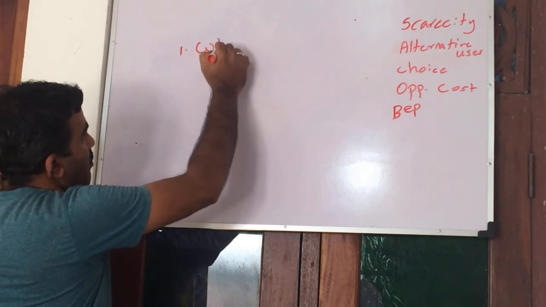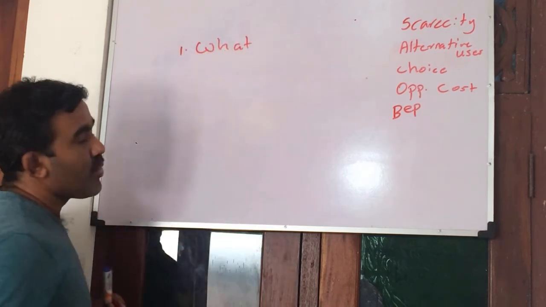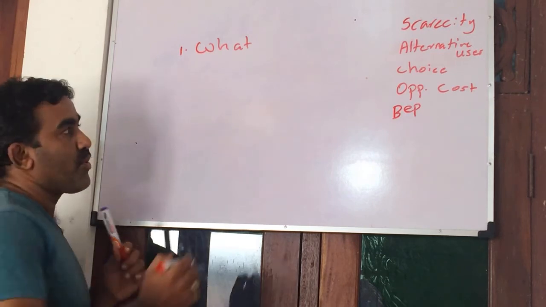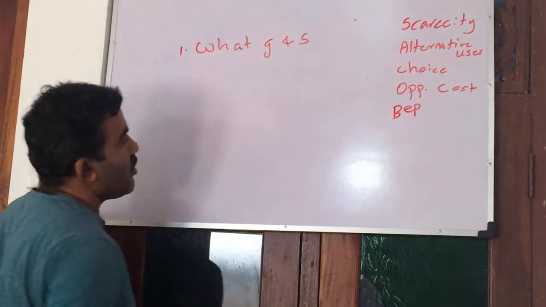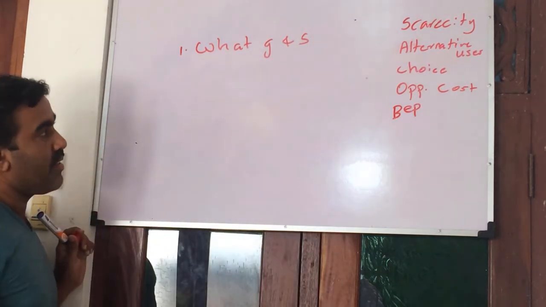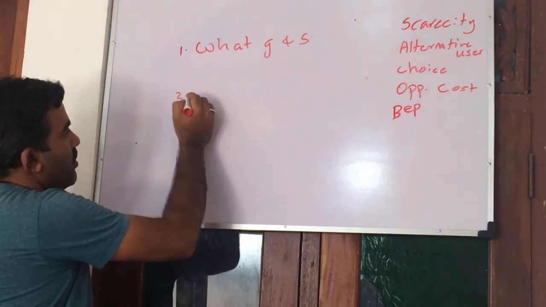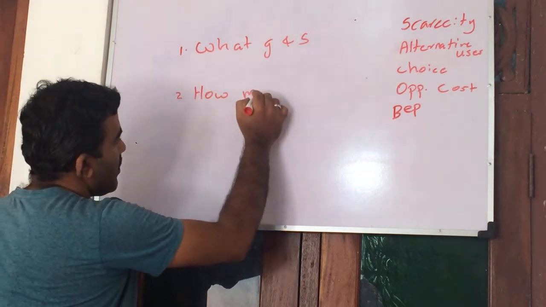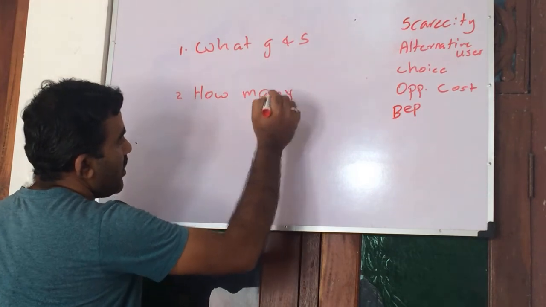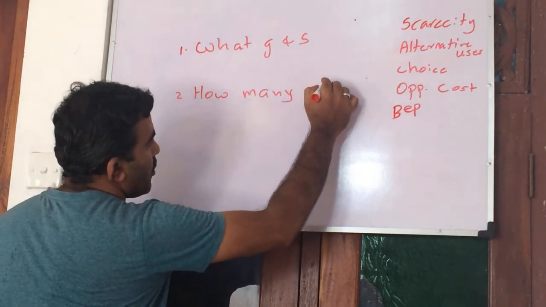Number one is what goods and services you are going to produce. Number two, how many units are you going to produce?